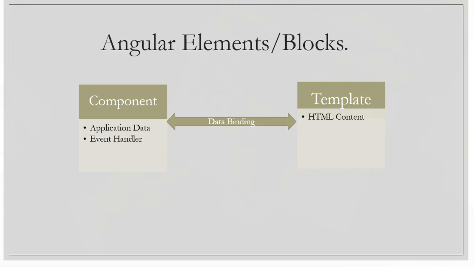For now, on the template, if we have any text box and corresponding to that we have a property, when we enter any value in the text box, it is ultimately going to set the value in the property, and the vice versa is also possible.